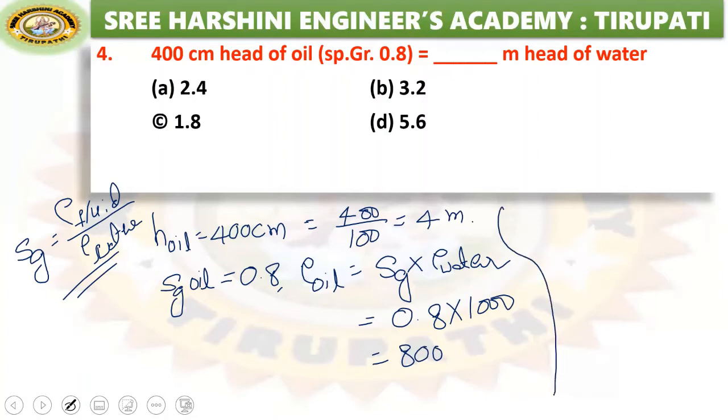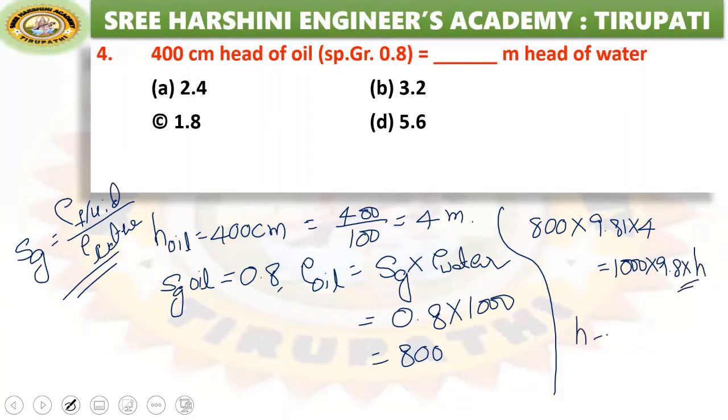Find the pressure with respect to oil as well as with respect to water. With respect to oil, pressure is equal to rho g h, right? So the density of oil is 800 into 9.81 into the height, 4 meters. Then the pressure due to water: the density of water is 1000 into 9.81 into the height of water. We don't know this height, we need to calculate it.